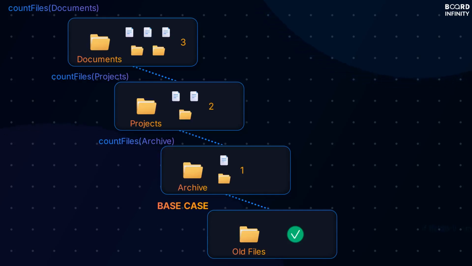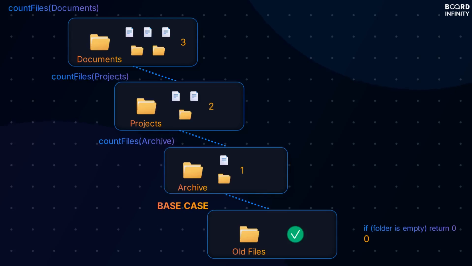The base case says, if the folder is empty, return 0. This is the explicit condition that stops the recursion. Now the results are aggregated. The recursive case says, count files here, then add the counts from all subfolders.